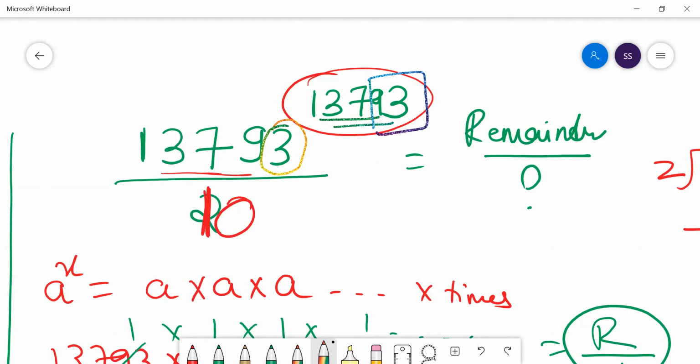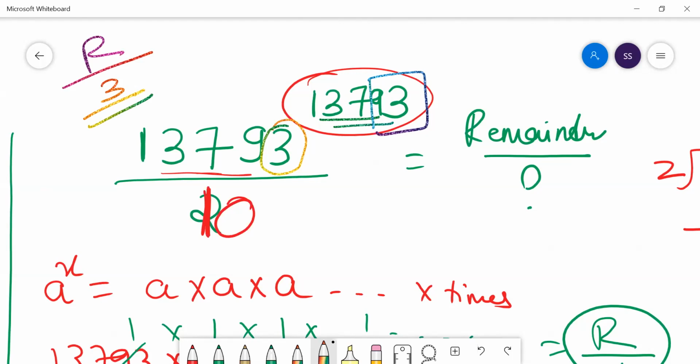If you see the last 2 digits of the number, that is 93. 93, if you divide by 4, you will get a remainder 1. So what is 3 to the power 1? 3 to the power 1 is 3. So if you divide by 10, your remainder would be 3.